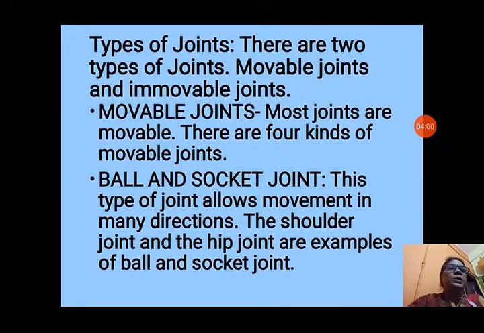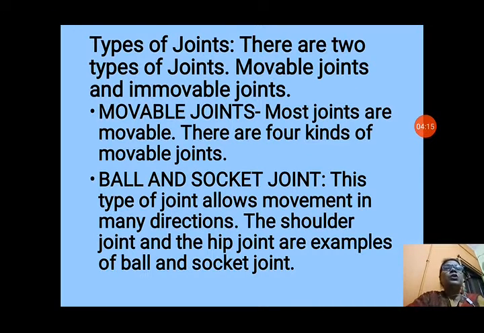Next, we will see about the types of joints. There are two types of joints in our body: movable joints and immovable joints. Mostly our body has movable joints. Only in the skull we have immovable joints.